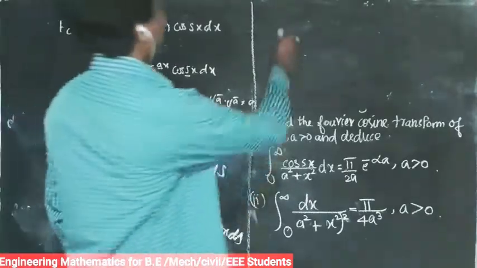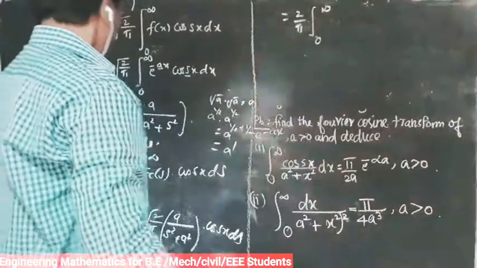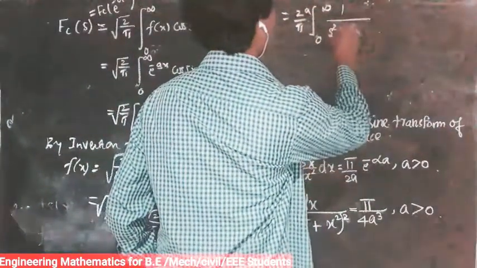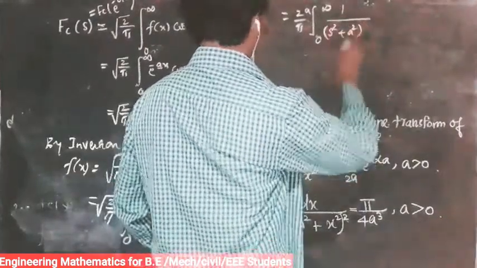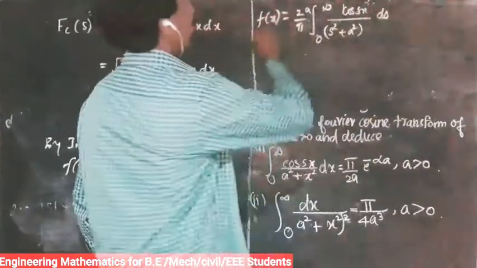So root of 2 by pi times root of 2 by pi is 2 by pi. So that is equal to 2 by pi integral from 0 to infinity of a by a square plus s square, cos sx ds, that is equal to f of x.